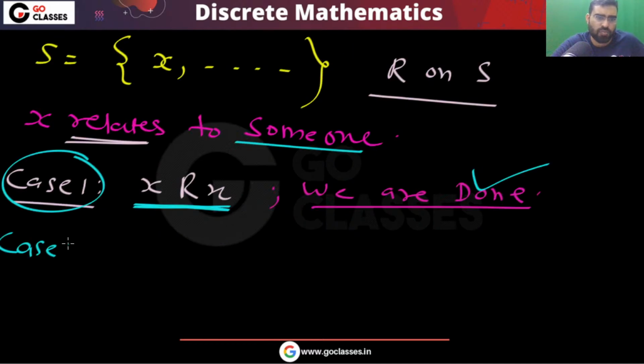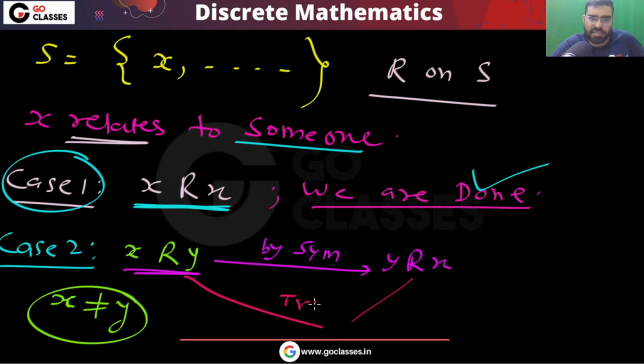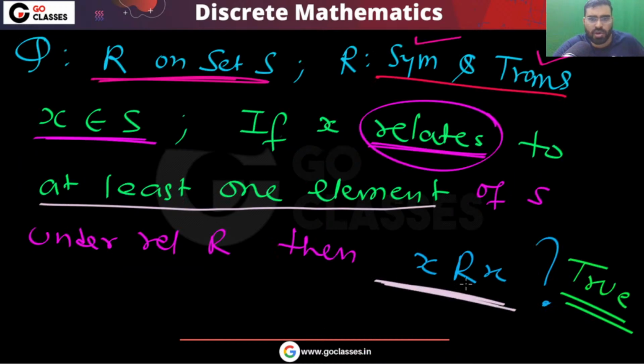What will be case 2? Case 2 will be that X relates to Y, where X is not equal to Y. Then by symmetry, Y will be related to X. And then by transitivity, X will be related to X. So is this clear? Is the statement clear to everyone? If you are related to anyone at all, then definitely you are related to yourself.